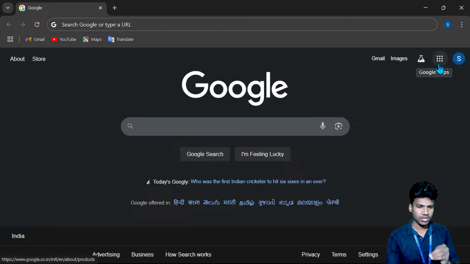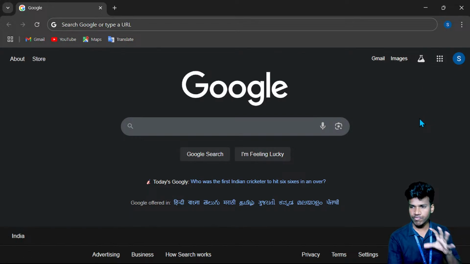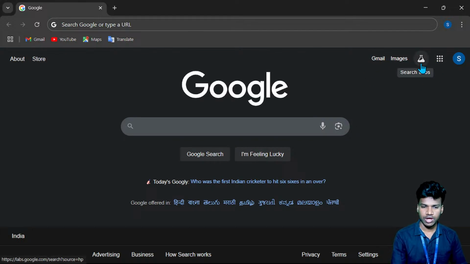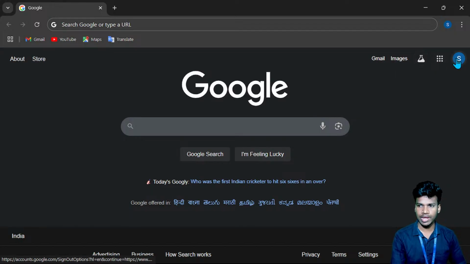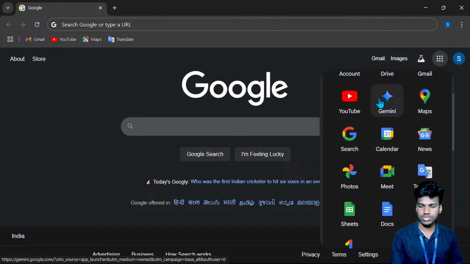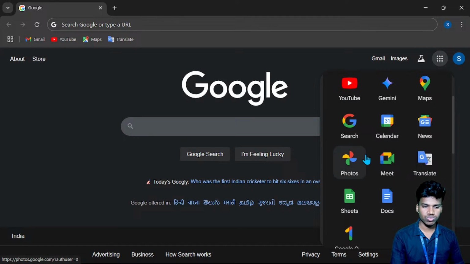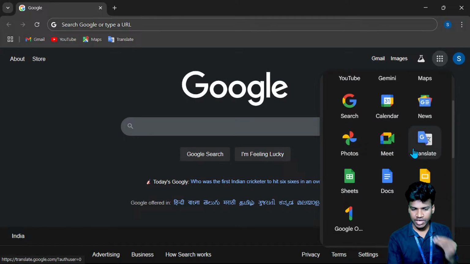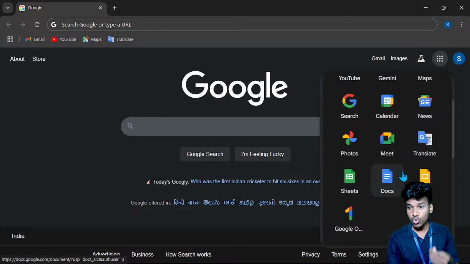I already told you Google Analytics is one of the products of Google. Here everyone can see things like gadgets, email and images, and search labs is also here. Your mail ID account will be showing here. In between, centrally, the Google apps menu button is showing. Once I click this, you can get your account, Drive, Mail, YouTube, Gemini, Google's AI, Google Maps, Search, Calendar, News, Photos, Meet, Translate. Each and every one is a Google product.